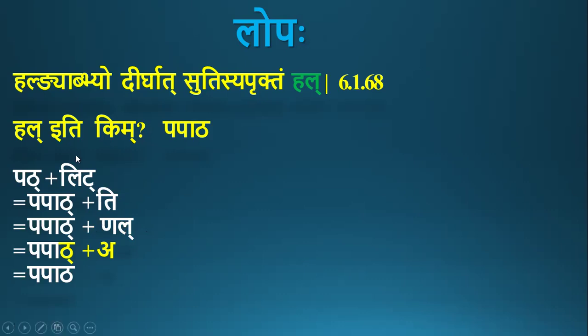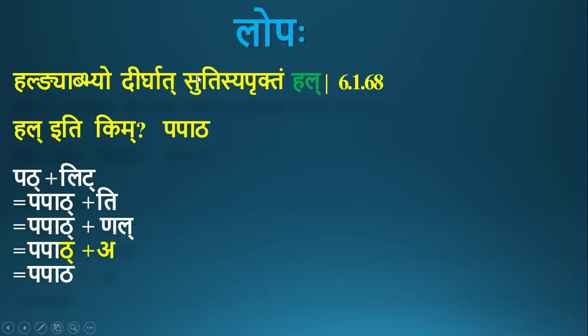In lit lakara, tip pratyaya gets converted to nal. Where nakara is it, lakara is also it, only akara is left behind. So akara is the drushya rupa of tip. You see, here tip has been substituted by a, which is aprukta. Since a is a single letter, it is aprukta.